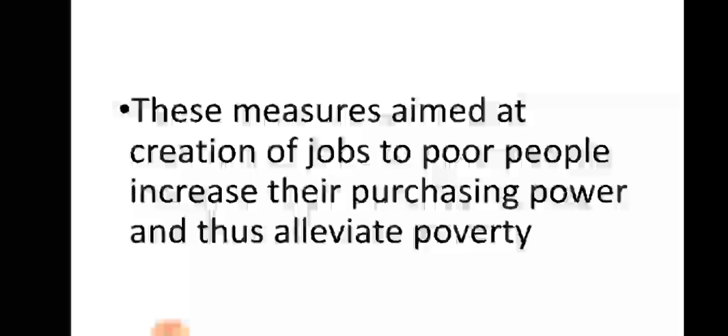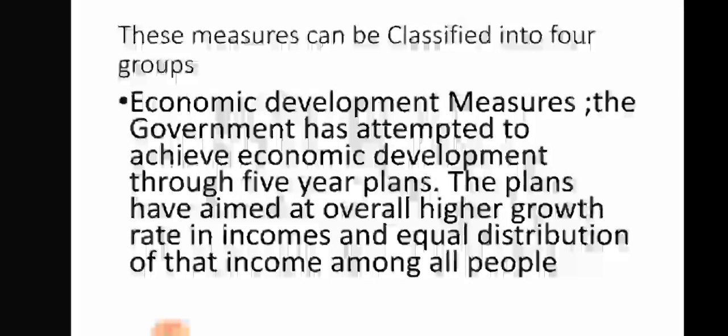The first one is economic development measures. Children, in the economic development measures, the government has attempted to achieve economic development through 5-year plans. These 5-year plans are aimed at an overall higher growth rate in incomes and equal distribution of that income among all people. Through these 5-year plans, they ensure the development of the agriculture and industrial sectors.